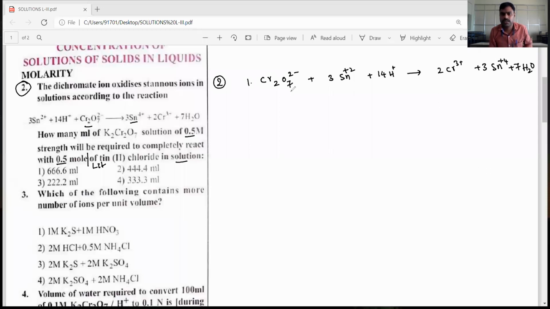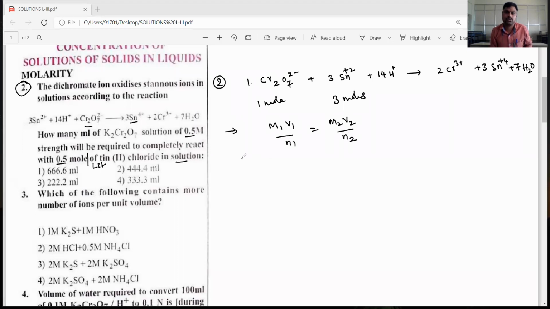Okay, dear students, now it is 1 mole, and in the balanced equation it is 3 moles. Now we know the formula is M1V1 by n1 equals M2V2 by n2.